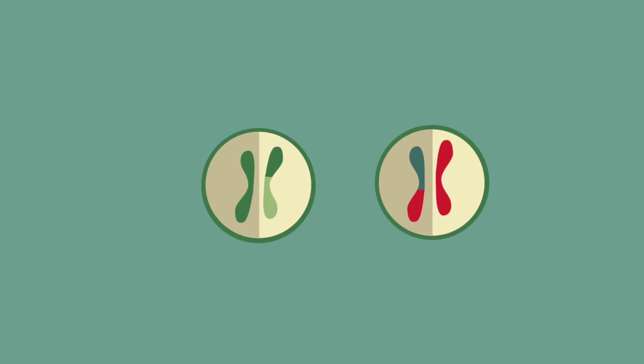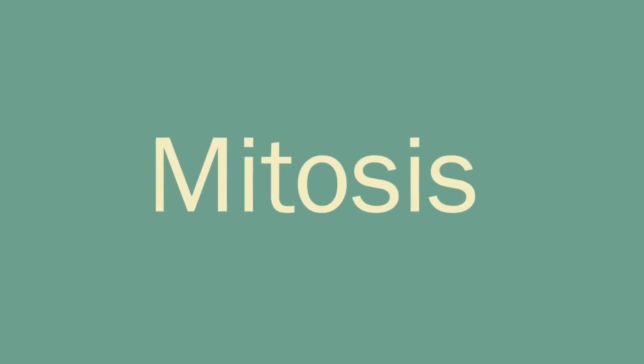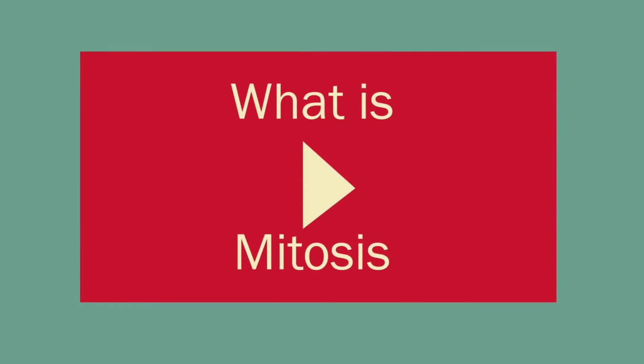But how does this work? Asexual reproduction does not involve sex cells or fertilization. Only one parent is involved, and so there is no fusion of gametes, and no mixing of genetic information. The offspring are all clones. Asexual reproduction occurs using normal cell division known as mitosis. To learn all about this, watch our video on mitosis.